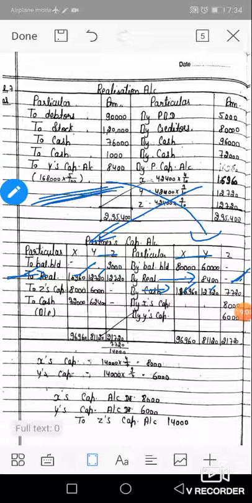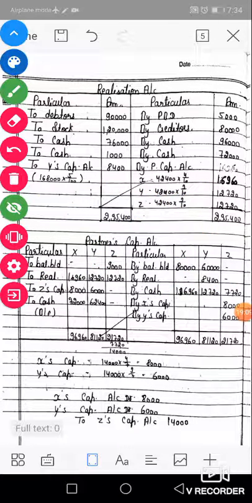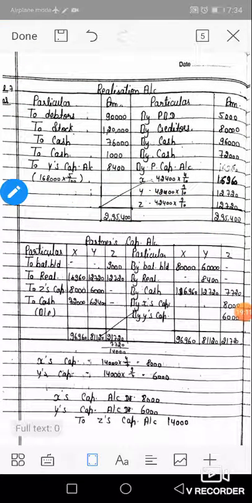Now we will calculate Z's deficiency, the negative balance of Z's capital account. Total of Z's column on the debit side is 21,720 and on the credit side only 7,720. Then 21,720 is the total debit balance of which he pays only 7,720 rupees.